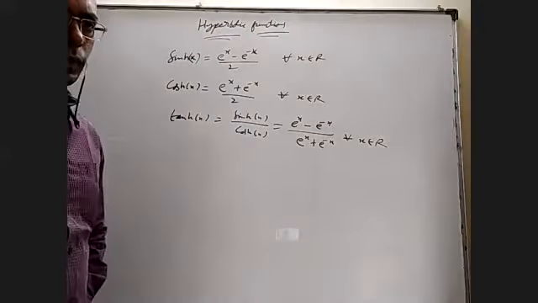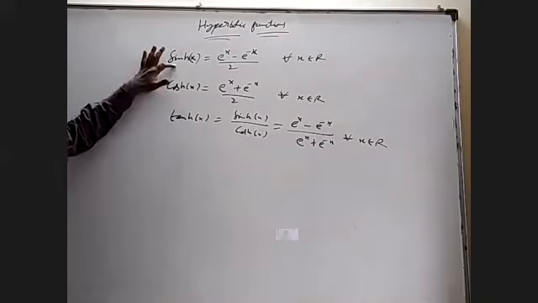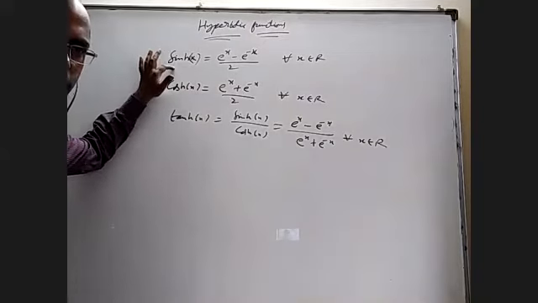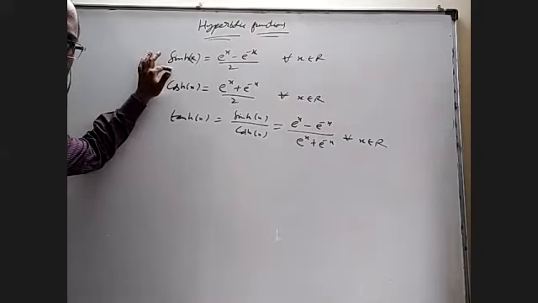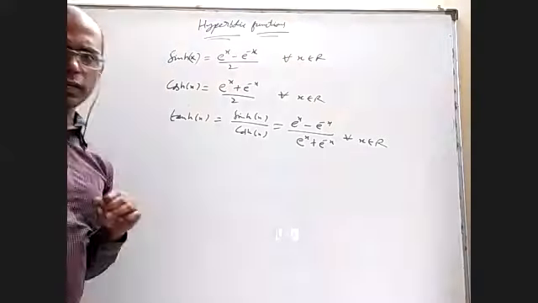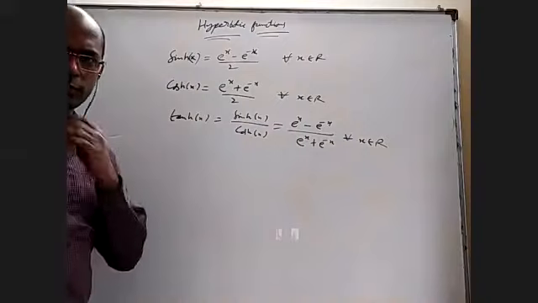The reciprocal of this is cosecant h of x, and that is not defined for one x value, which is 0, because the numerator looks 0. Secant h of x, is it always defined or is it not defined for some particular x value?